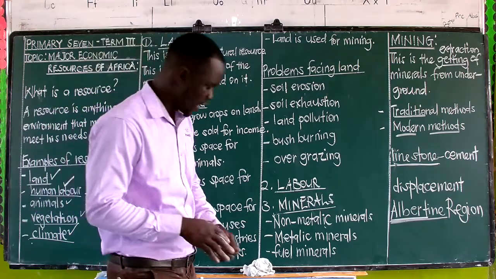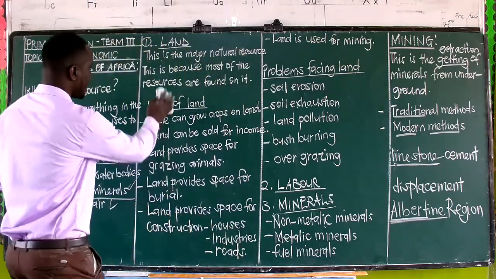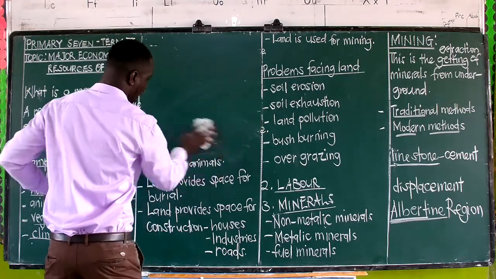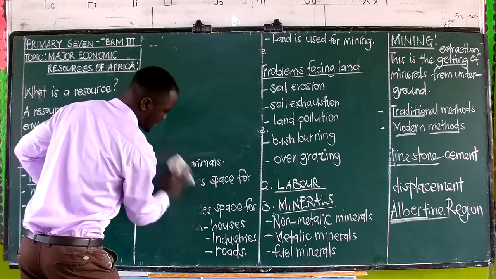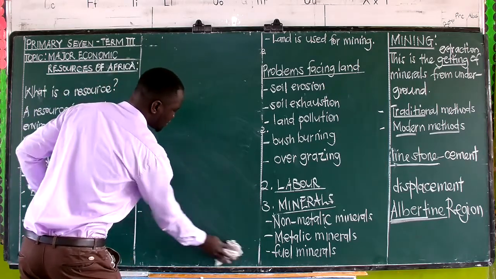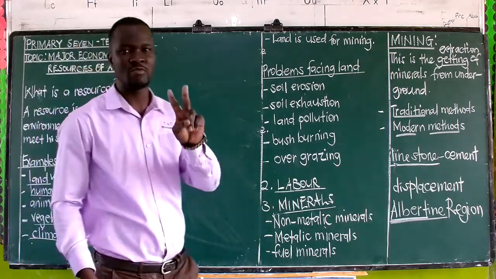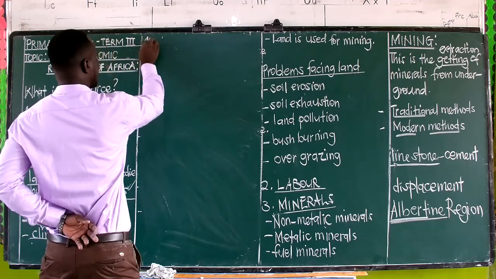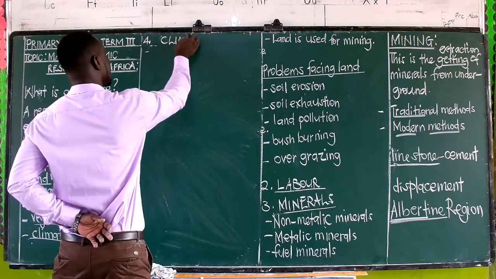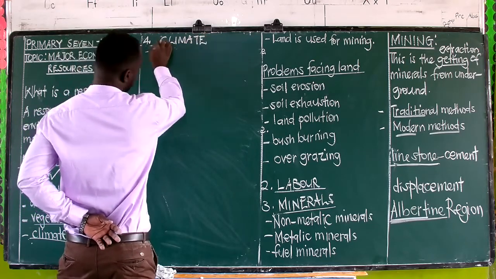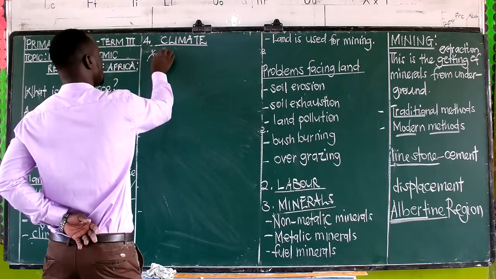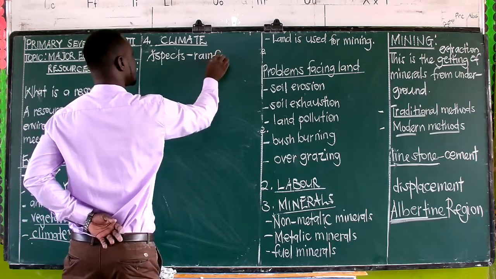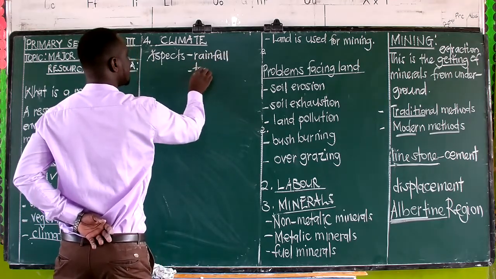In primary 5, we defined climate as the average weather condition of a place recorded for a long period. Of course, we need to remember that. And mainly, when we talk about climate, we say climate has two main aspects: rainfall, and then temperature.